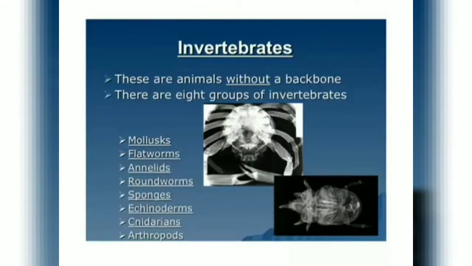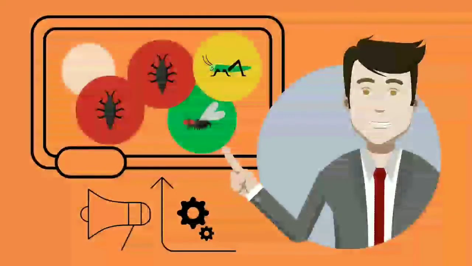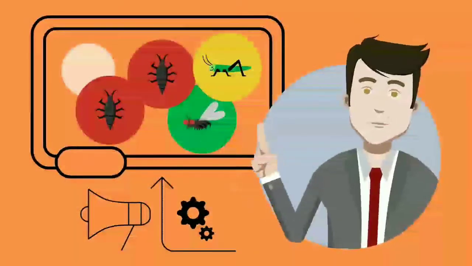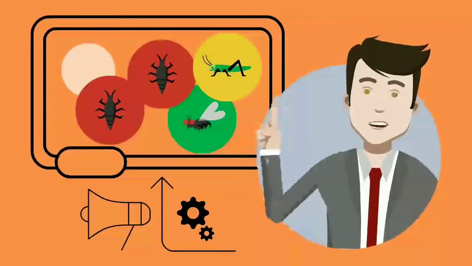We're going to learn about 8 groups of invertebrates. You're going to learn about the mollusks, flatworms, annelids, roundworms, sponges, echinoderms, cnidarians, and arthropoda. Invertebrates are all around us, much like these insects here, and sometimes they're even inside of us. What all invertebrates have in common is that they don't have a spinal cord or a notochord.